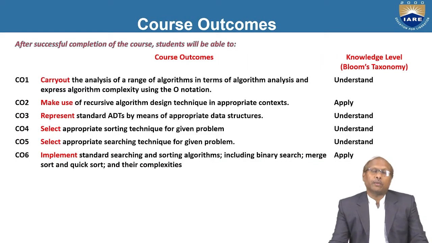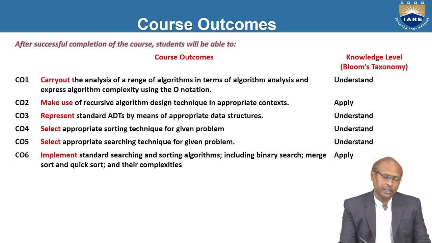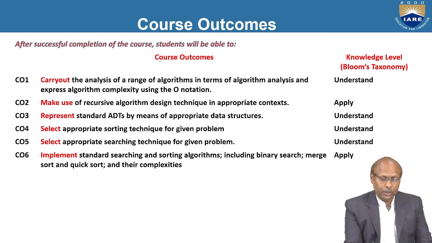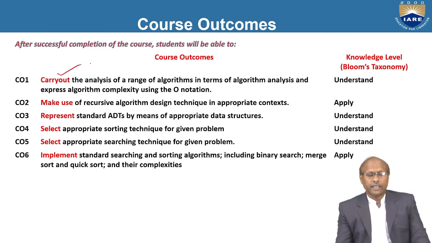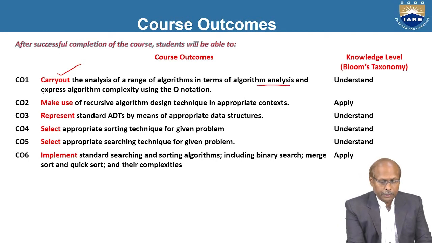Then what is the course outcome? After studying this particular course, what is the outcome? What are the different outcomes you will be getting? After successful completion of this course, the student will be able to carry out the analysis of a range of algorithms in terms of algorithm analysis and express the algorithm complexity using big O notation.